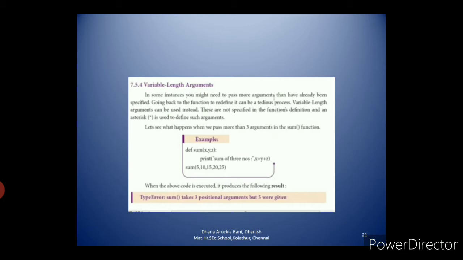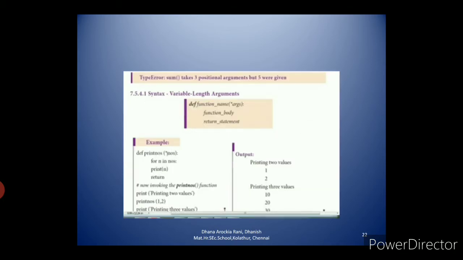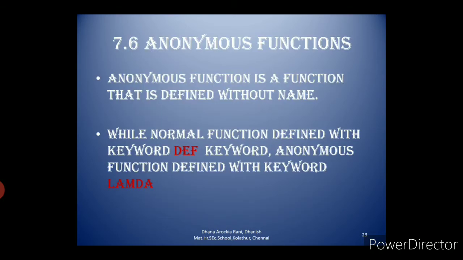The next topic is anonymous function. What do you mean by anonymous function? Anonymous function means it's a lambda function. An anonymous function is a function that is defined without a name. Without a name, you have to define the anonymous function. While a normal function is defined with the keyword def, an anonymous function is defined with the keyword lambda.